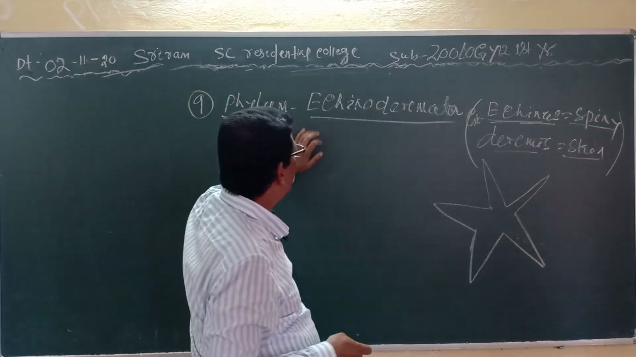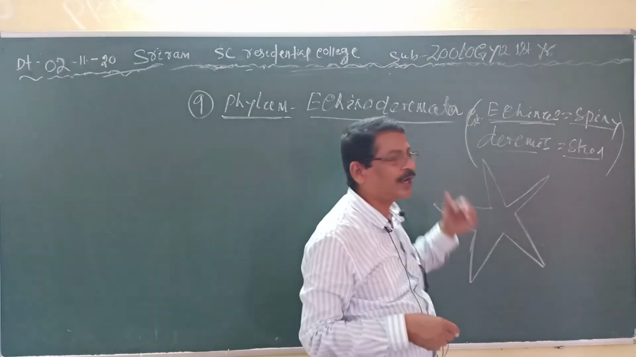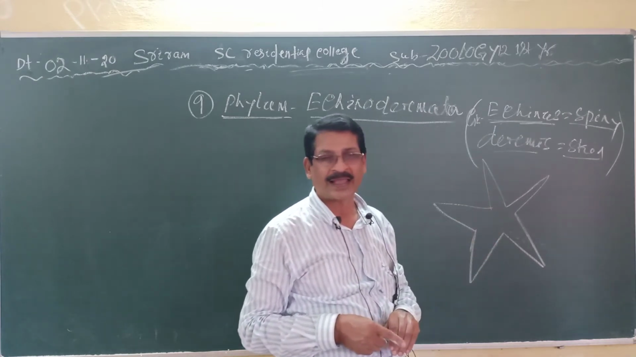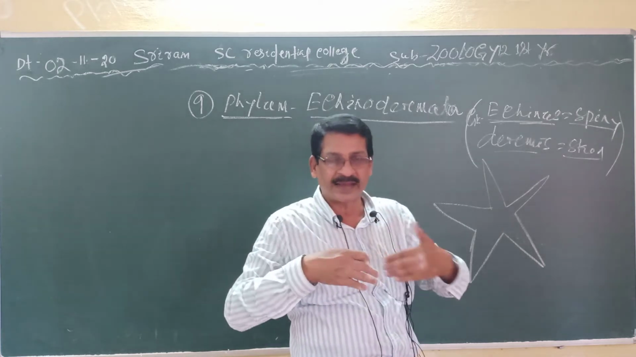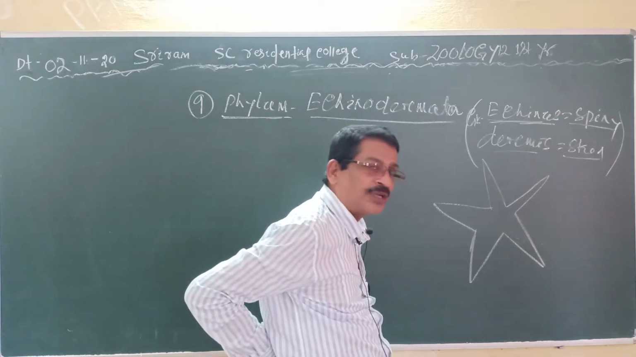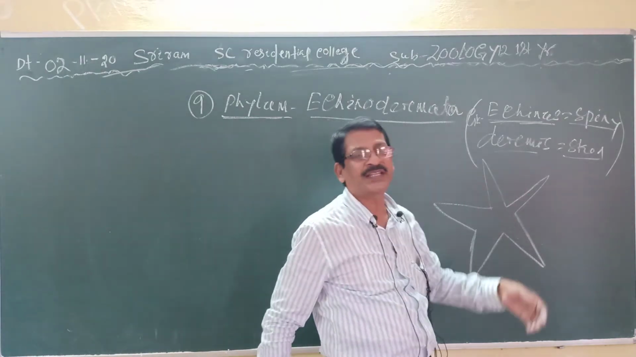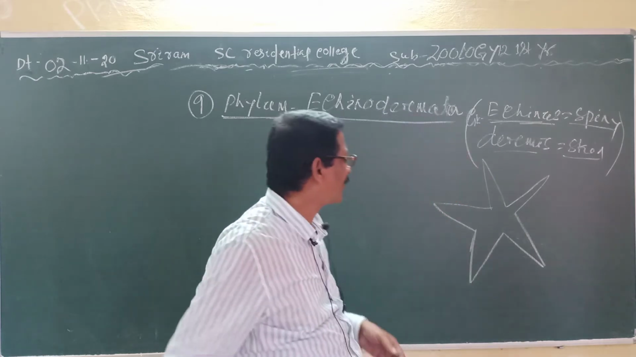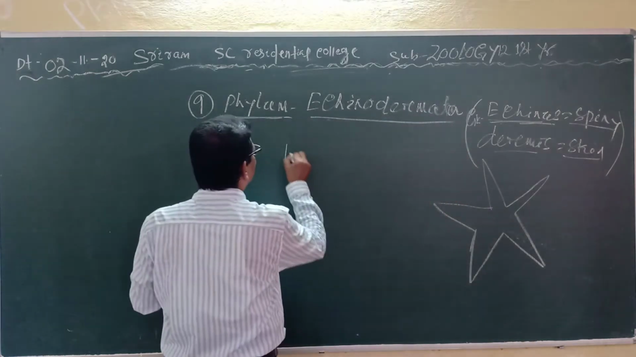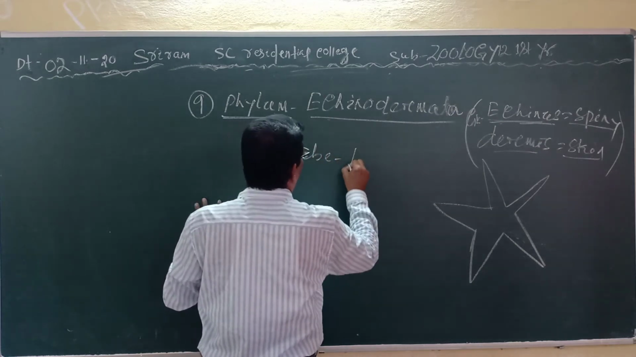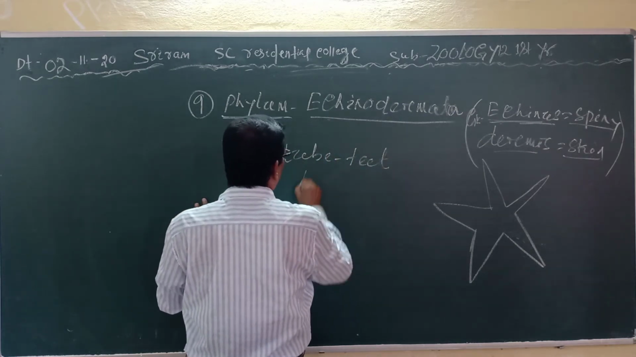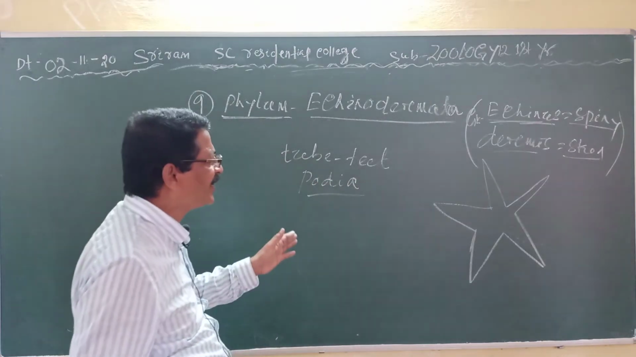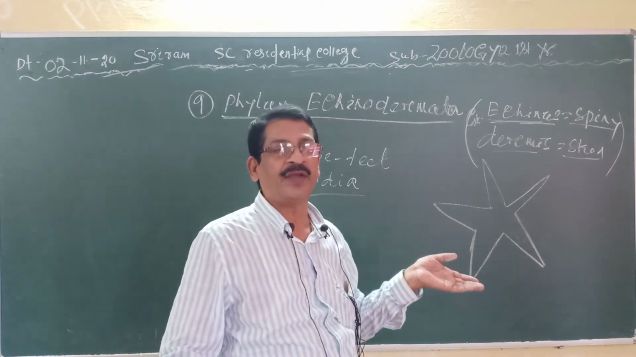Then, most important, the head is not distinct. Here the head is not distinct. But the dorsal and ventral sides, this is our ventral side and this is our dorsal side, are clearly demarcated. Clear? And the tube feet, or the podia, are the locomotory organelles.